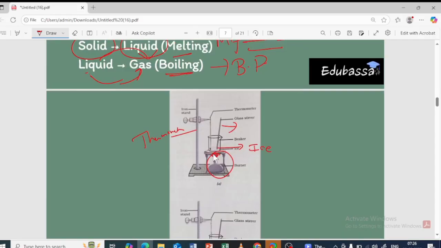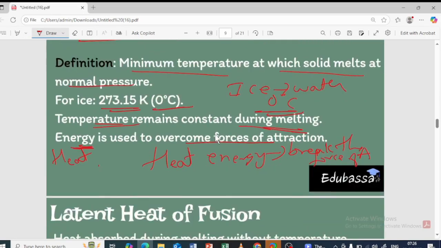Because this heat energy is used to break, or weaken, the force of attraction that is present between the ice particles. Because of this heat, the kinetic energy will increase and the particles will move faster, right? So that is the reason the temperature is not going to change, it is going to remain the same.